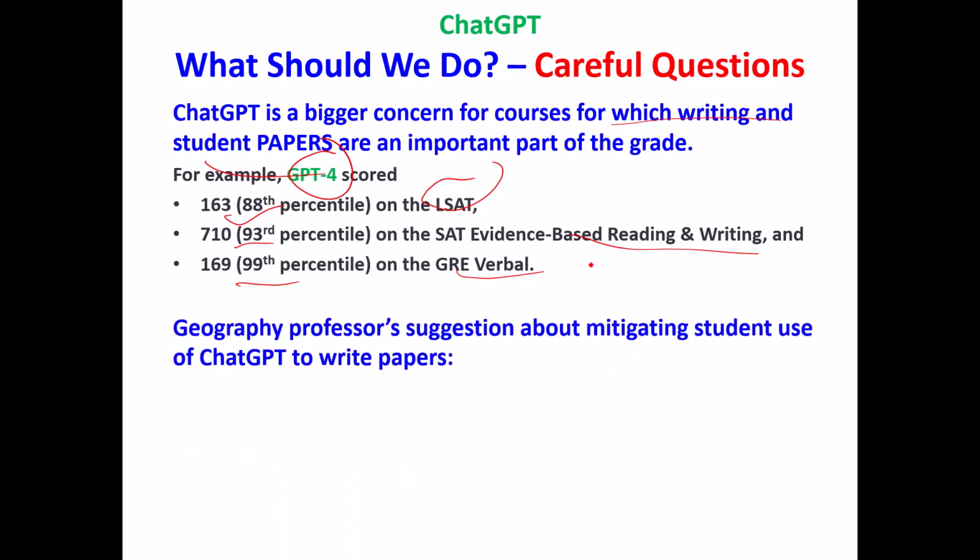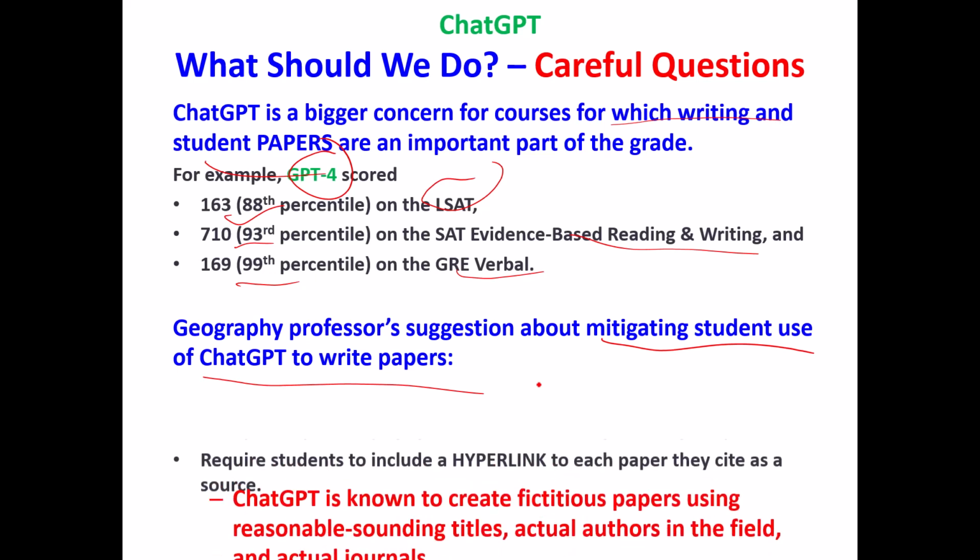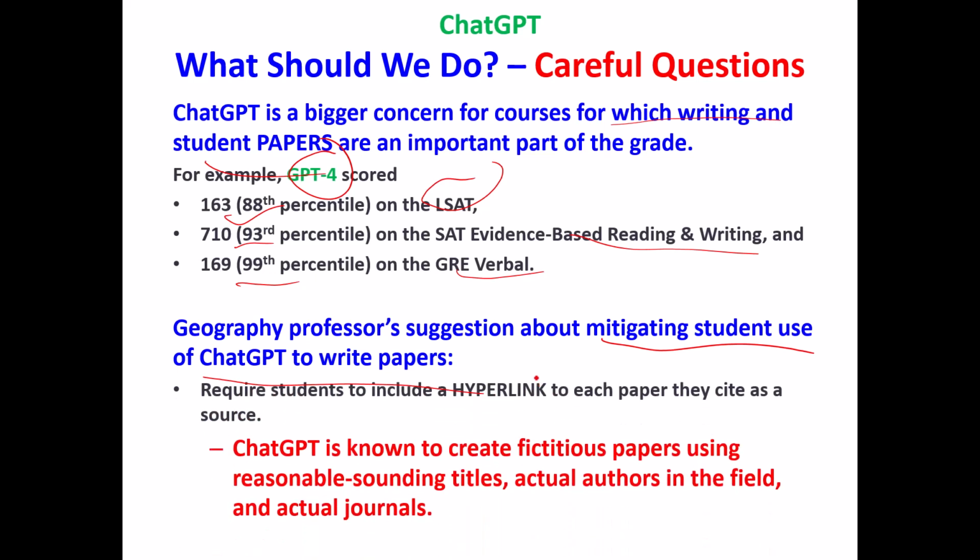A geography professor made this suggestion about mitigating student use of ChatGPT in writing papers. It's a big part of this instructor's course, the evaluation of papers. He said, just require the students to include a hyperlink to each paper that they cite as a source.